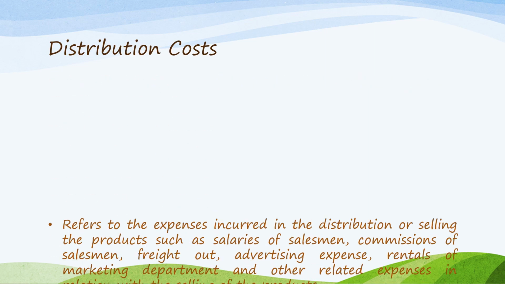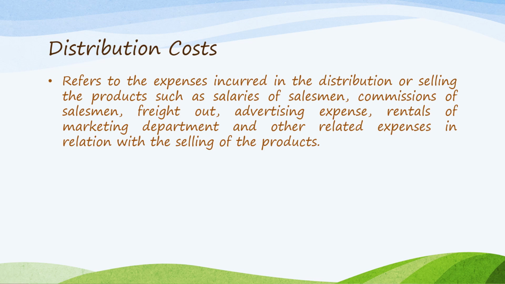Distribution costs. This represents the expenses that are incurred in the distribution or selling of the products, such as the salaries of your salesmen, commissions given to salesmen, the freight out, advertising expense, rentals of the marketing department, and other related expenses in relation with the selling of the products.